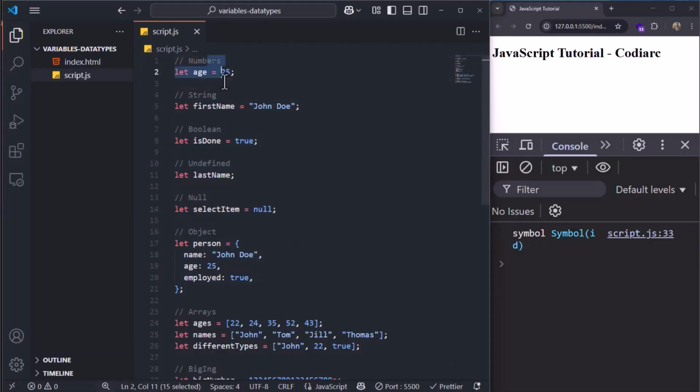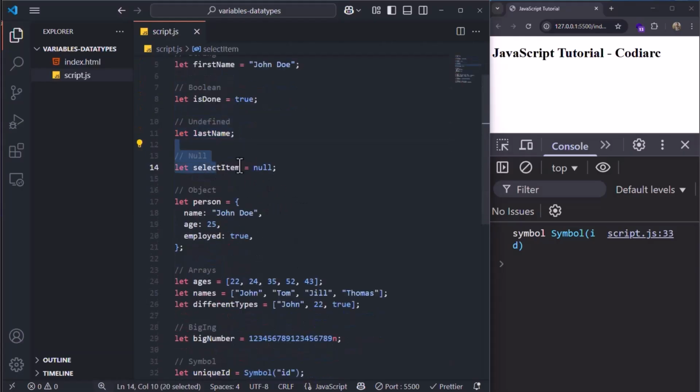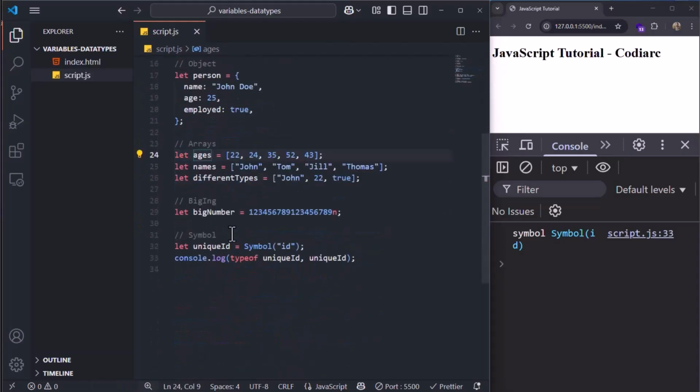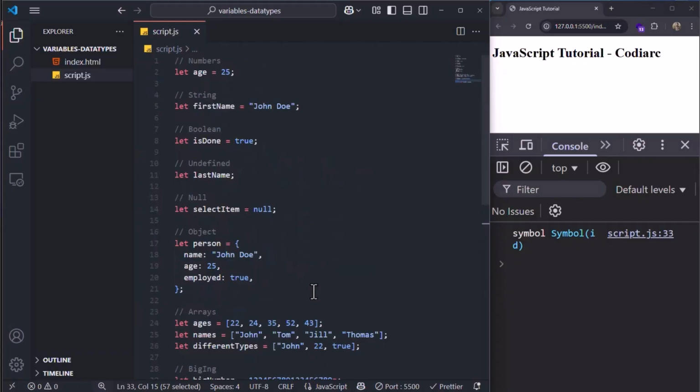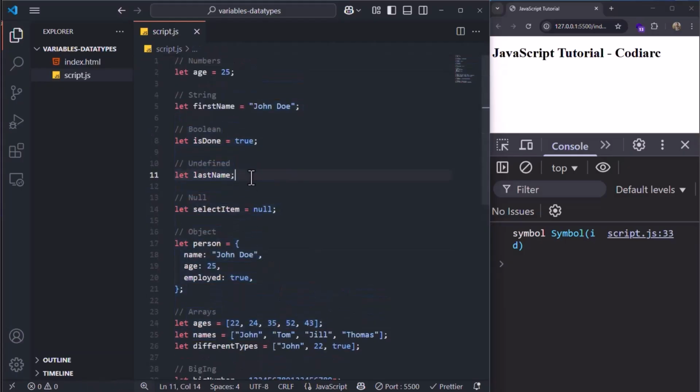But now let's just look over all the data types we learned: numbers, strings, booleans, undefined, null, objects, arrays, big int, and symbol. Through the projects and challenges we're going to do later, we're going to use all of these data types and variables, and it is very important for us to understand which one to use and why.